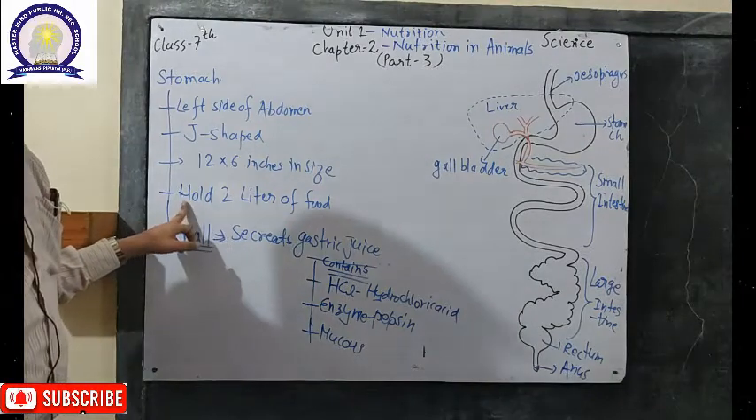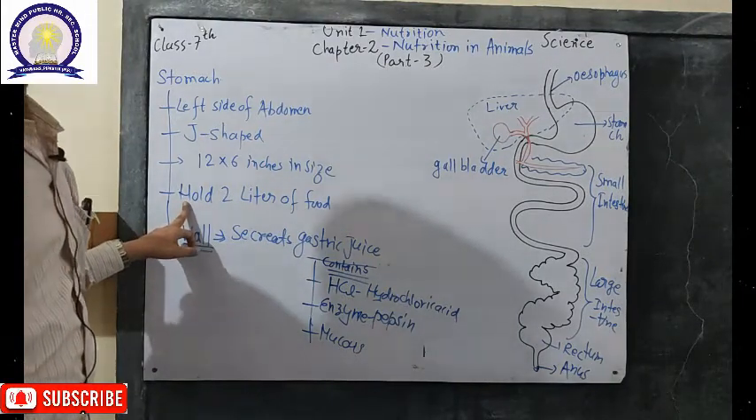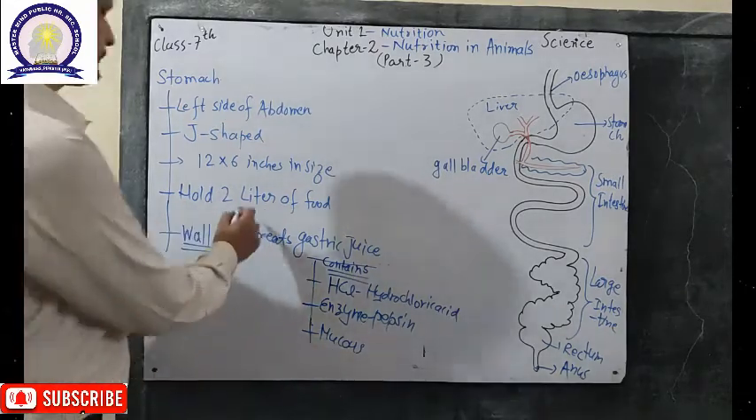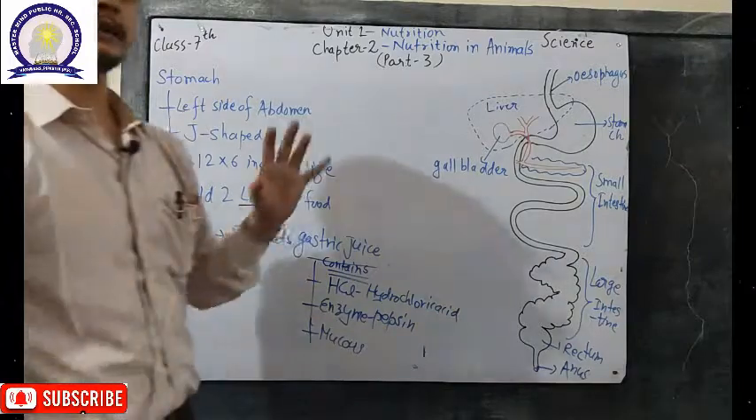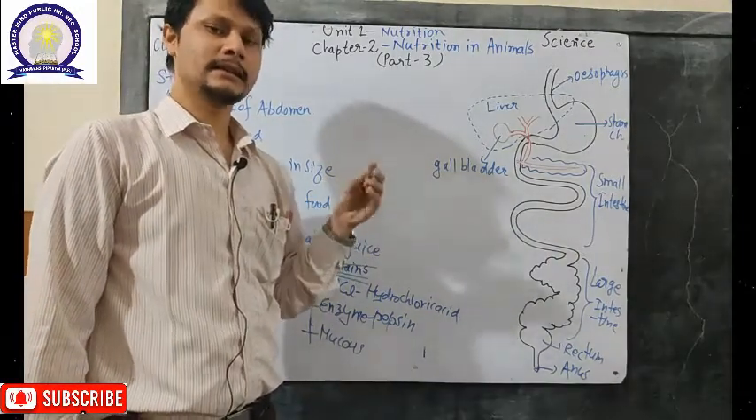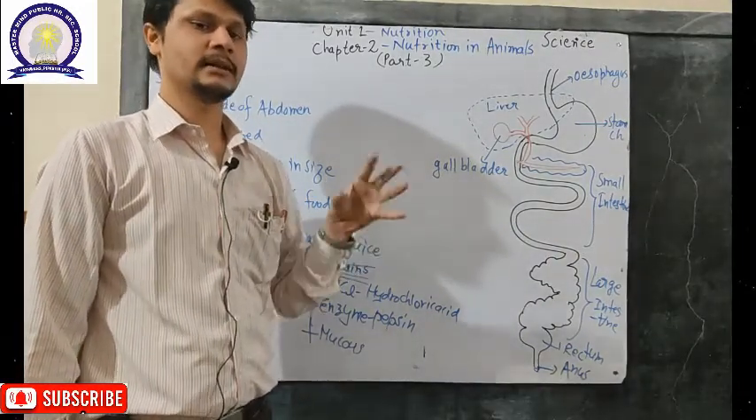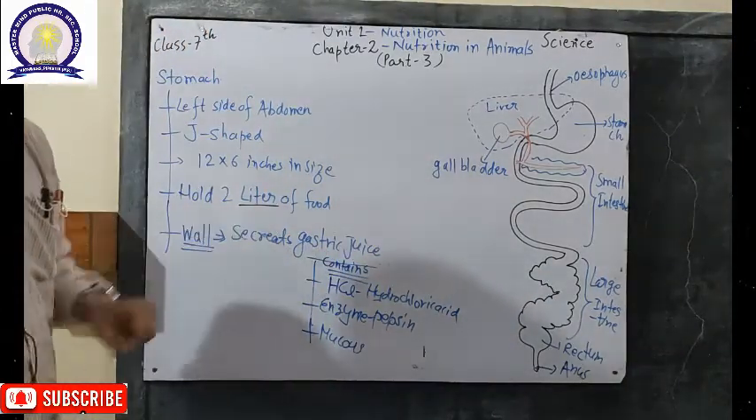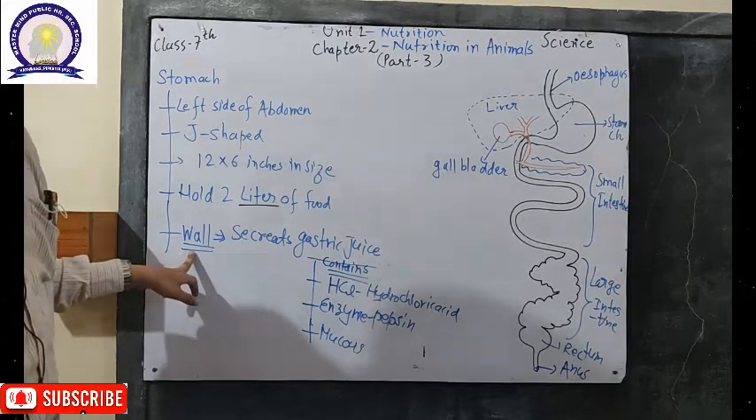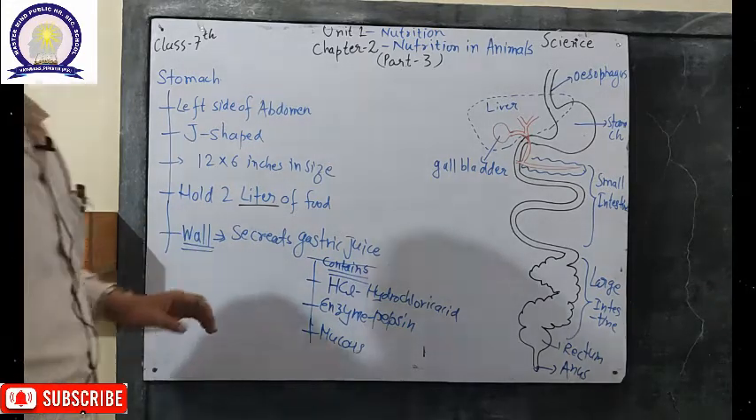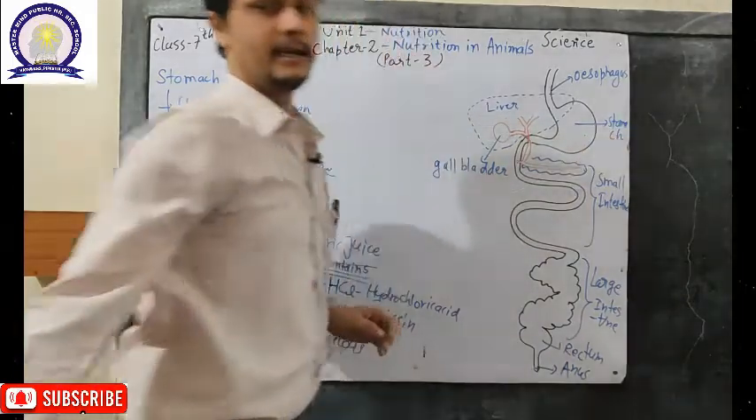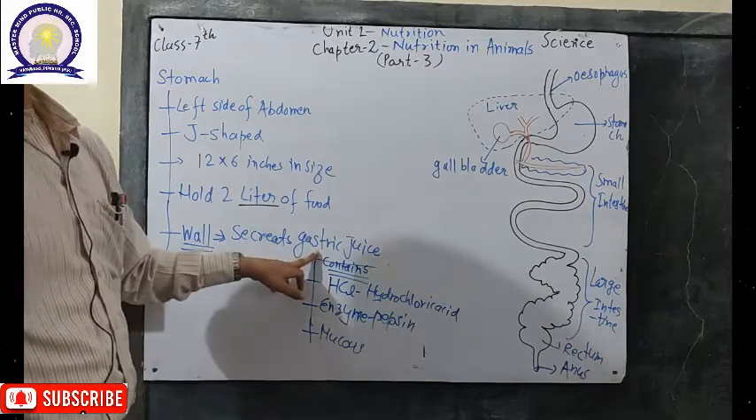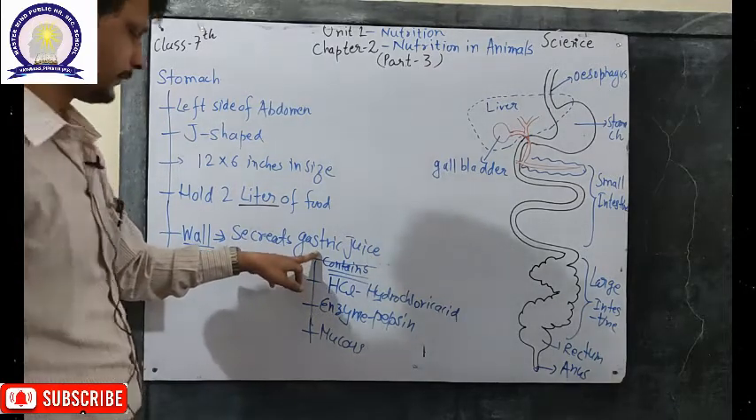The capacity of an adult human stomach is about 2 liters of food. Why is it measured in liters? Because the food is converted into a pulp-like structure which is slightly solid and slightly liquid. That's why it is measured in liters. And the wall of the stomach, that means its thickness, secretes a juice called gastric juice, which helps in the digestion of the food.